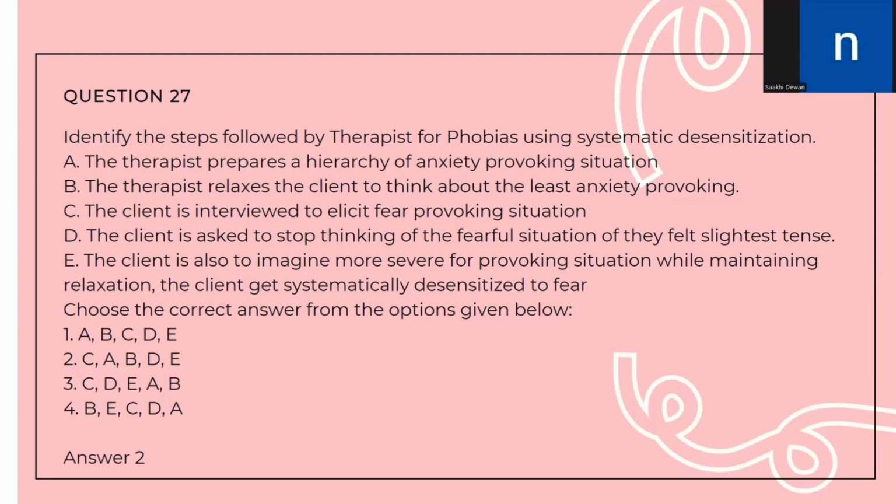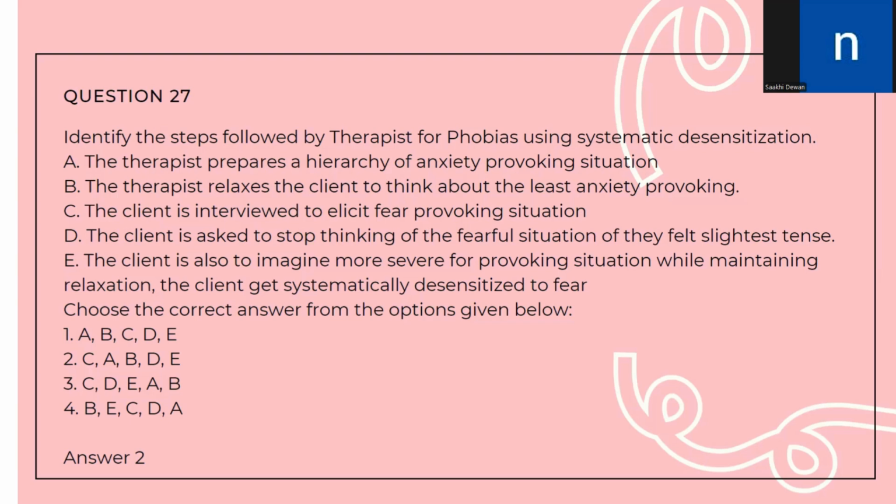When we arrange them in order, the first thing that happens in systematic desensitization is the interview. So the client is interviewed to understand the fear-provoking situation, which is then followed by preparing a hierarchy of anxiety-provoking situations. After this, the therapist asks the client to relax themselves and think of the least anxiety-provoking situation, which is then followed by asking the client to stop thinking if they feel the slightest of tension.